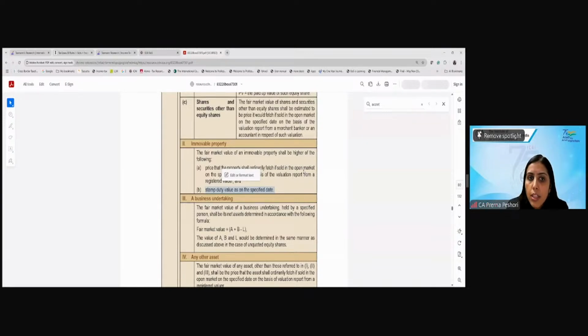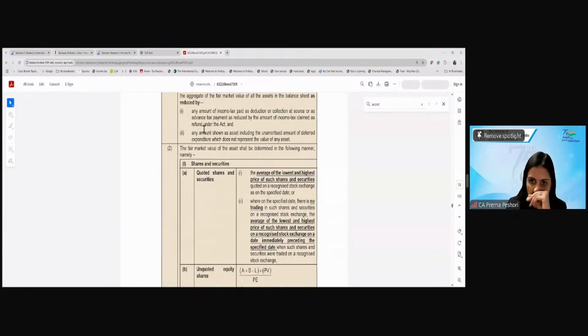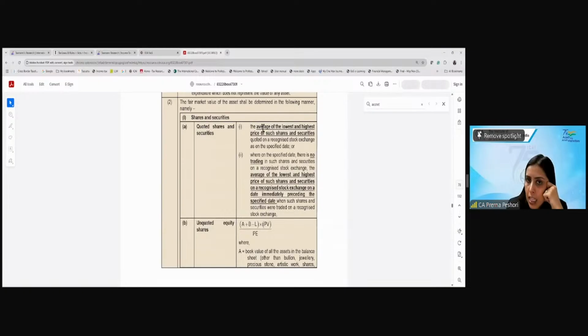In respect of the quoted shares and the unquoted shares. For the quoted share, they say that the FMV will be the average of the lowest and the highest price of such shares quoted on the BSE as on the specified date.